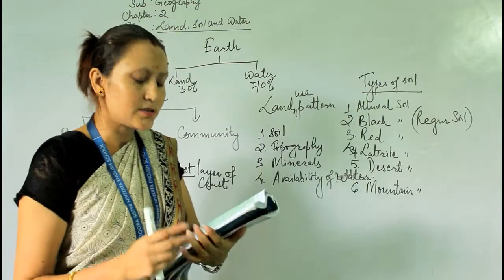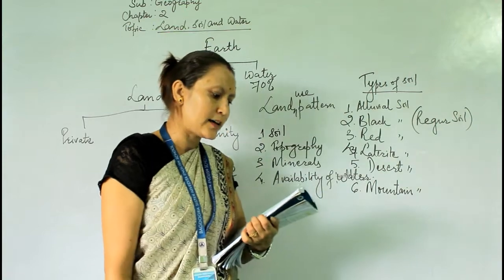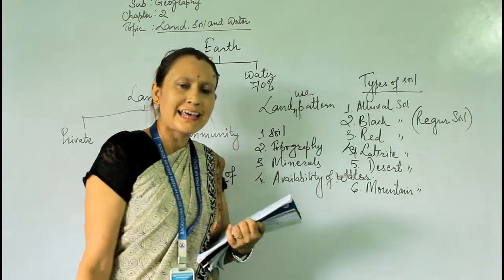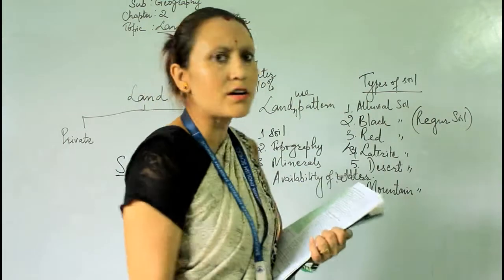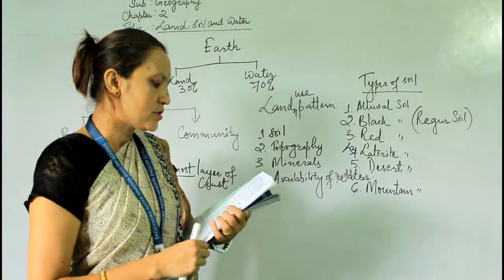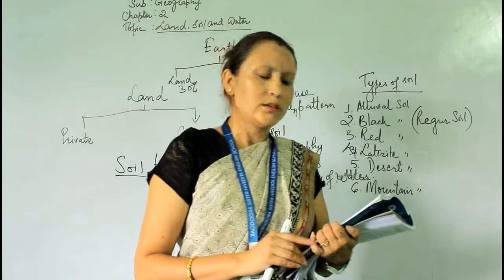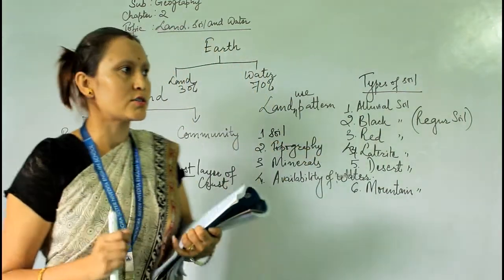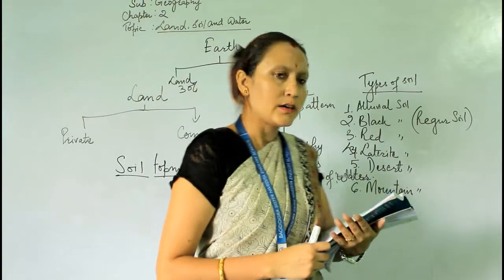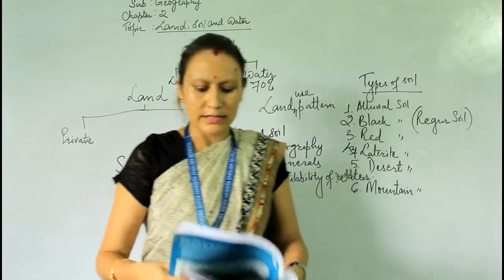Causes of soil erosion, 2 points are given in your book: by natural agents like water, wind, and landslides. Because of these factors, soil erosion may occur. Another is the improper tilling of the land, that also causes soil erosion, and that is made by humans themselves. Okay. Now there are some methods to conserve the soil from erosion.